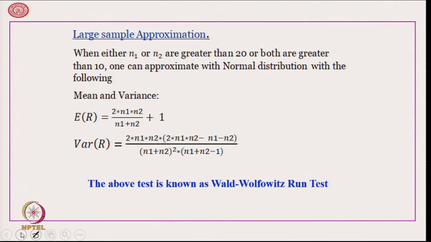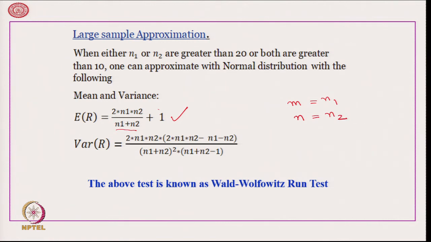The mean is coming out to be 2 into n 1 into n 2 divided by n 1 plus n 2, plus 1. Note that we are using the notation m and n for the number of elements for the two populations. Here it is given n 1 and n 2. So, m is actually the n 1 and n is actually the n 2.